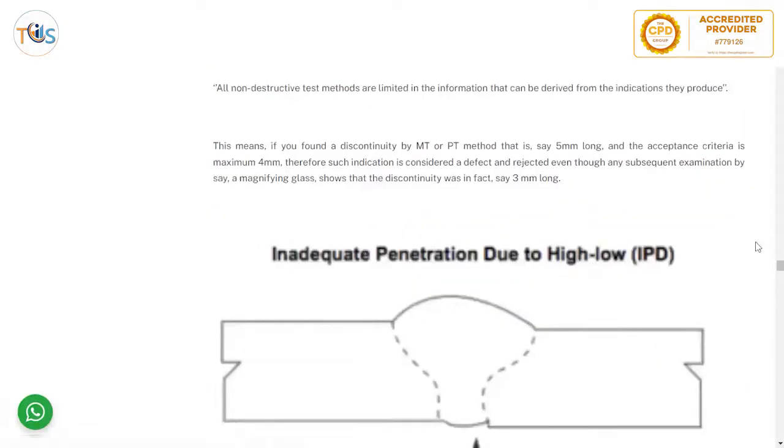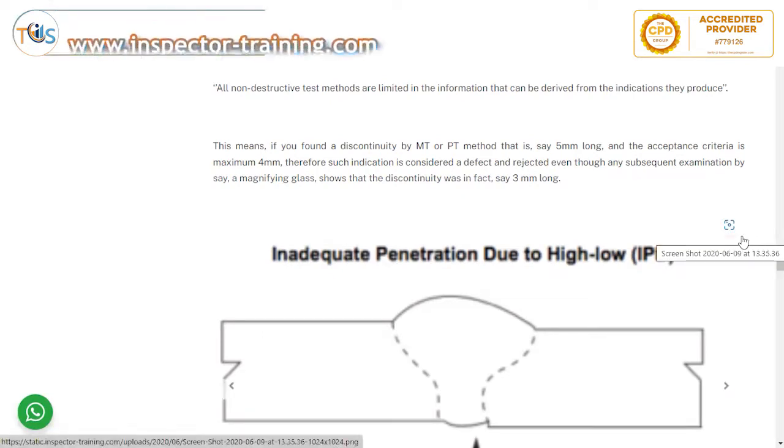All non-destructive test methods are limited in the information that can be derived from the indication they produce. This means if you find a discontinuity by MT or PT method that is say 5 mm long and the acceptance criteria is maximum 4 mm, such indication is considered a defect and rejected, even though any subsequent examination by say a magnifying glass shows that discontinuity was in fact say 3 mm.